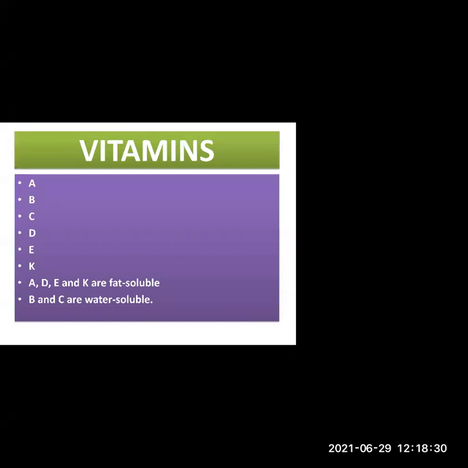Now, what about vitamins? How can you describe a vitamin? Vitamins are a group of heterogeneous compounds. What do you mean by heterogeneous, students? You have heard this word before also. Heterogeneous means what? It's a chemical compound, right, Manjima? But what is the correct meaning of heterogeneous? Hetero means what?